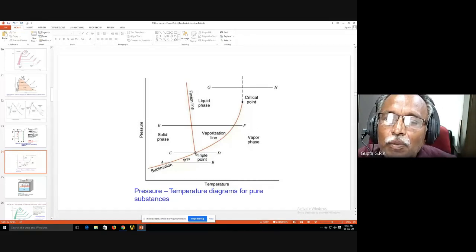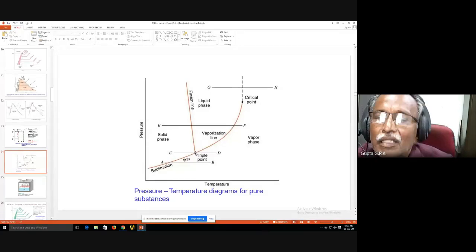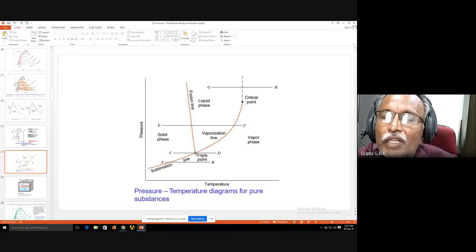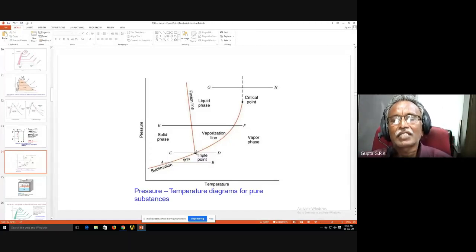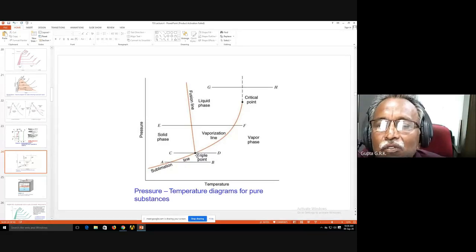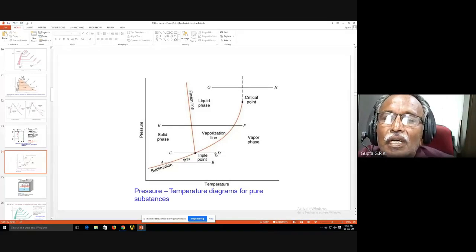So at the triple point, all the three phases are in equilibrium. That is the important characteristic of the triple point. So when solid is getting heated from this point, which goes through the triple point, what happens? Part of it becomes liquid and part of it becomes vapor. Gradually the solid gets converted, a part of it to liquid and a part of it to vapor. And once it crosses and comes out of it, everything is vapor only. Okay, so this is what happens.